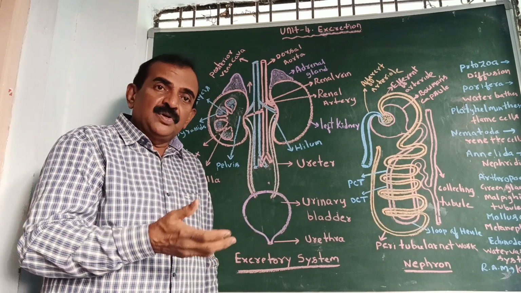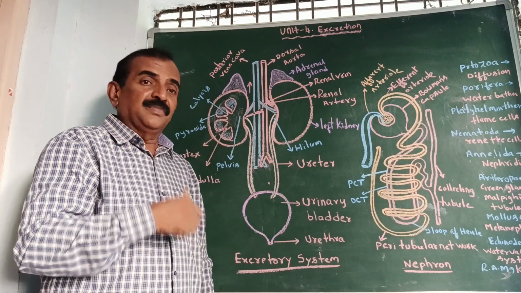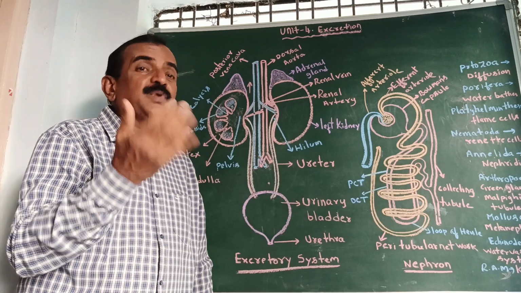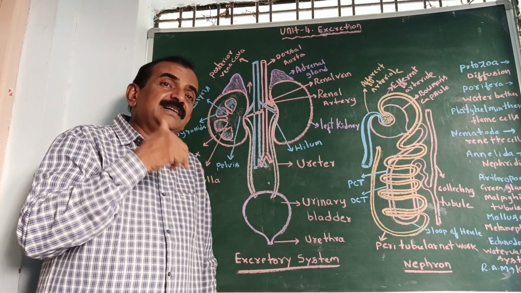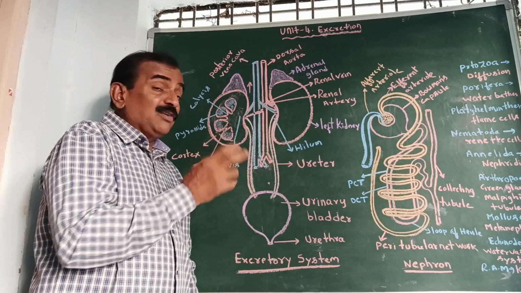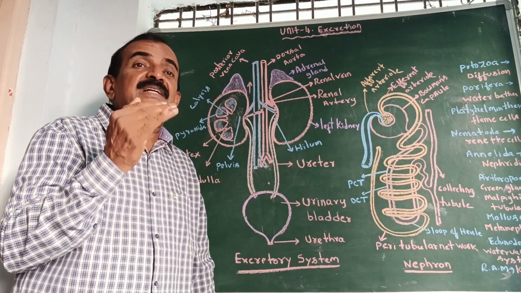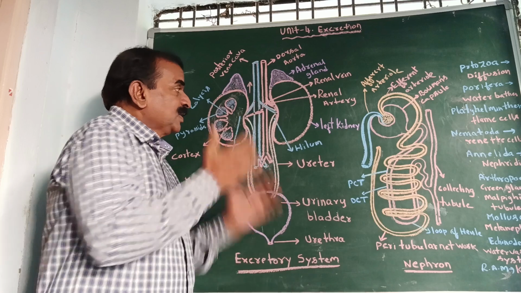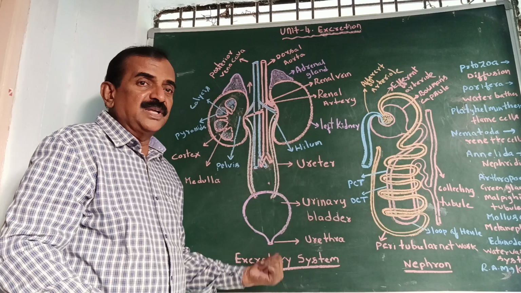In our body, during metabolic activities, several wastes are generated. They are carbon dioxide, water, nitrogenous waste products, urea, uric acid, bile salts, and other waste salts also released or produced in the body. Out of these, ammonia is the most poisonous substance, and it should be immediately discarded or removed from our body. Otherwise, it may cause damage to our body organs. Okay, today we are discussing the excretory system or urinary system.